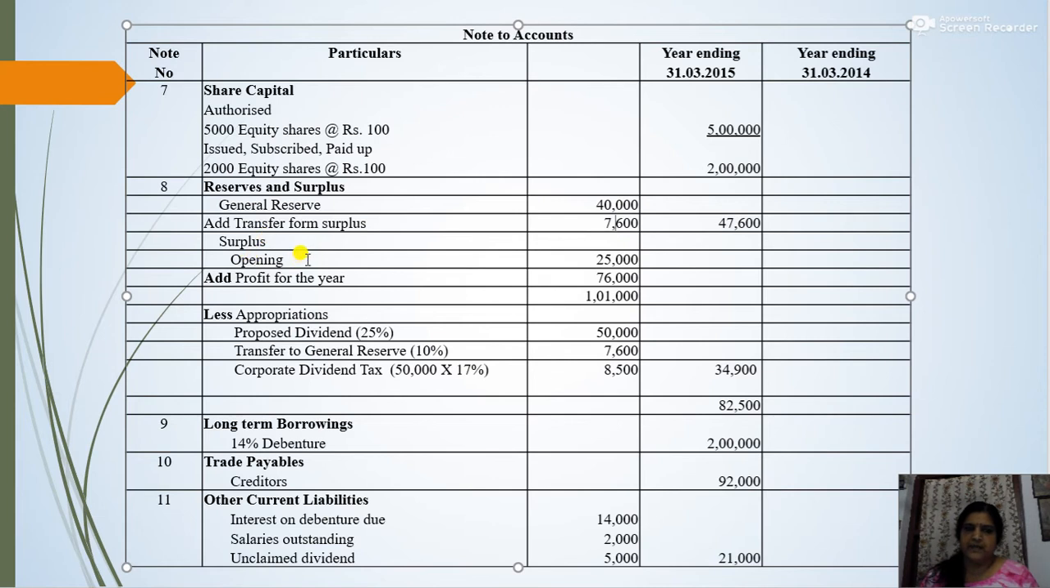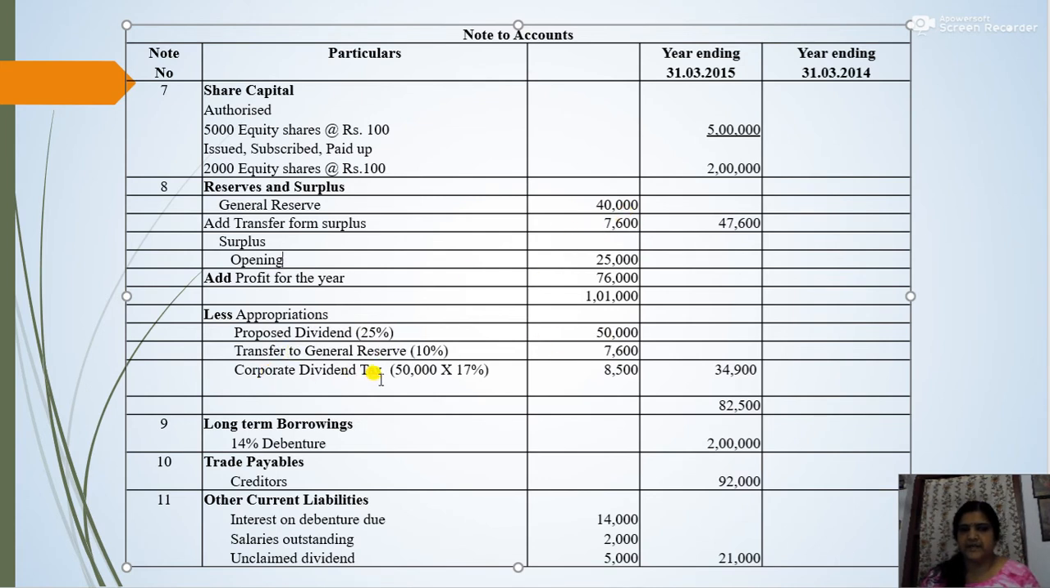Now surplus, the opening balance, that is opening profit and loss account balance is given, that is 25,000. Then current year's profit will be added, 76,000. So the total is 1,01,000. Then comes less appropriations. So here proposed dividend 25%. Okay, so the directors recommend a 25% dividend. So proposed dividend 25%, that is 2 lakh on a share capital. So 25% of share capital, that is 25% of 2 lakh, that is 50,000. Then transfer to reserve, that is 7,600. So transfer to general reserve 7,600.